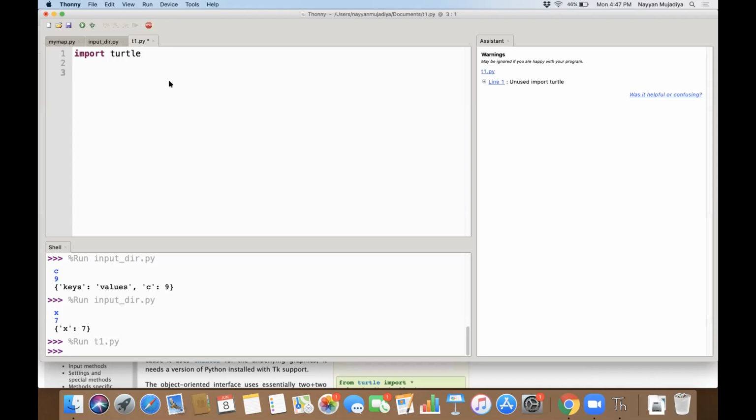Once we have the canvas, what we need is a pen. T equals turtle.pen, something like that. So I have taken the pen. Now I know this, pen up, pen down. I've done a little bit, just a little bit.